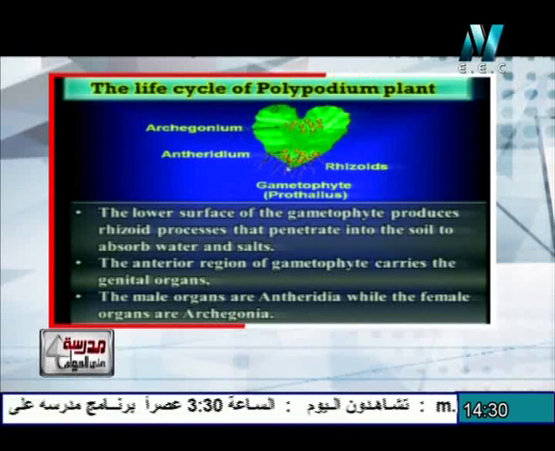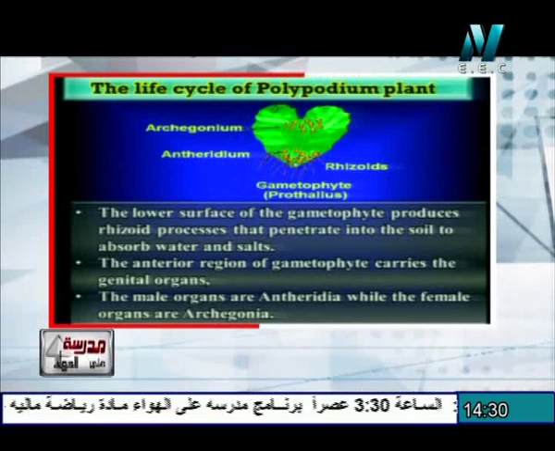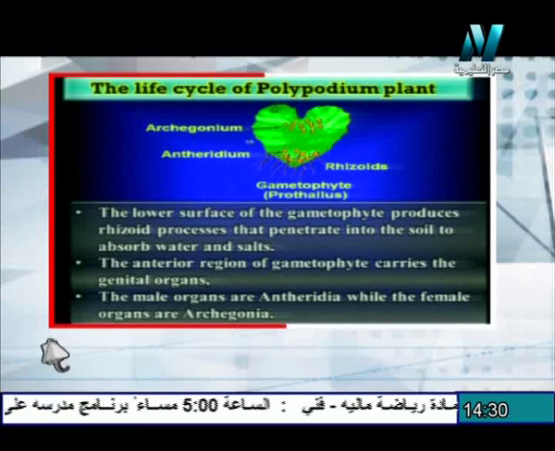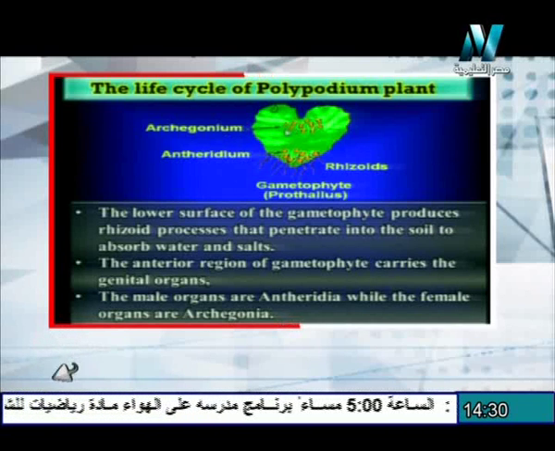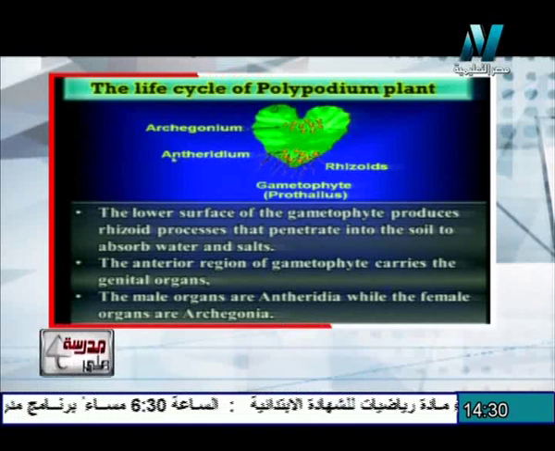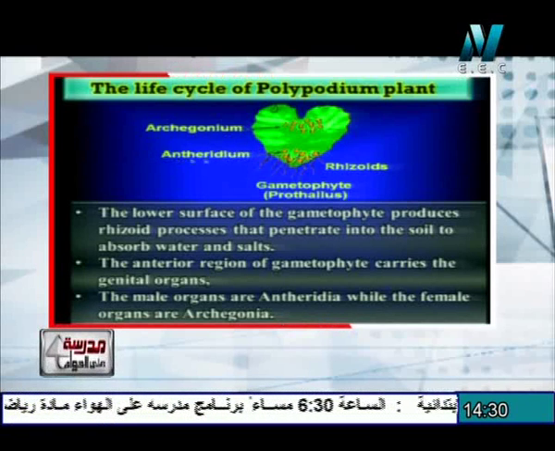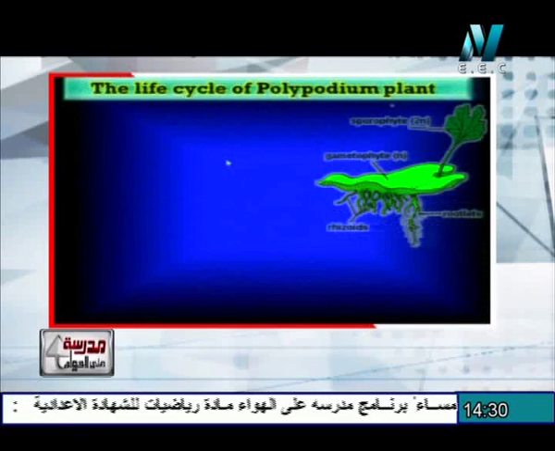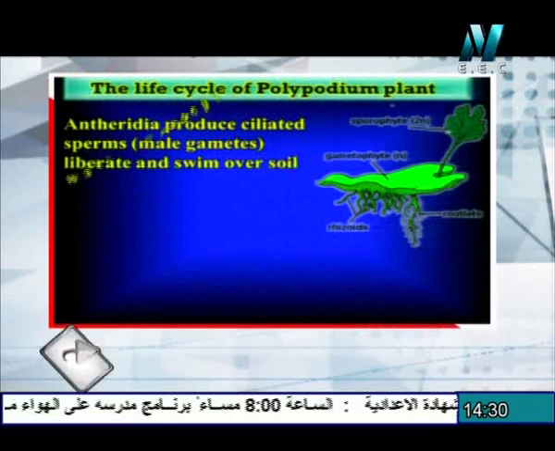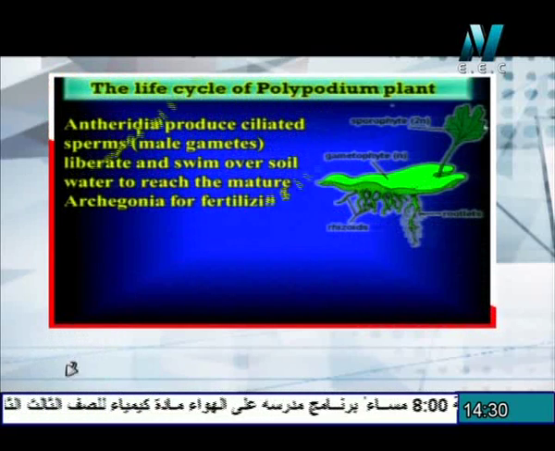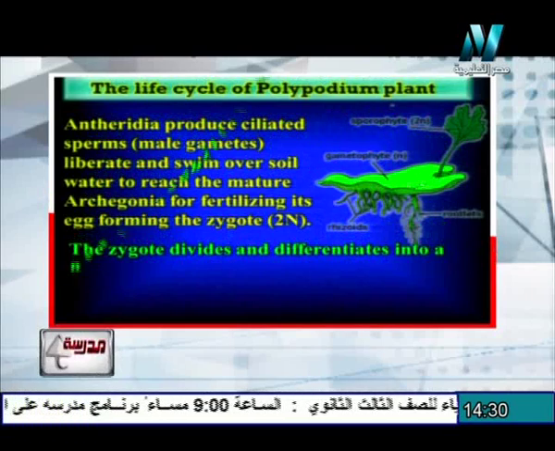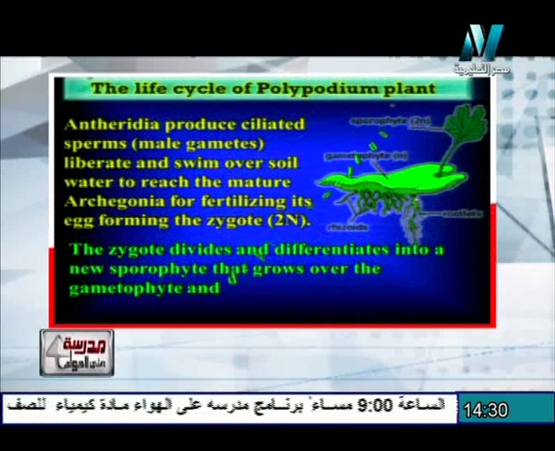The antheridia produce ciliated sperms that can migrate in water to reach the egg cell inside the archegonia, and fertilization takes place to form a zygote. Therefore, this kind of reproduction is called sexual reproduction. The sporophyte, which is produced as a result of the development and growth of the zygote, depends on the gametophyte for feeding until it forms the roots.